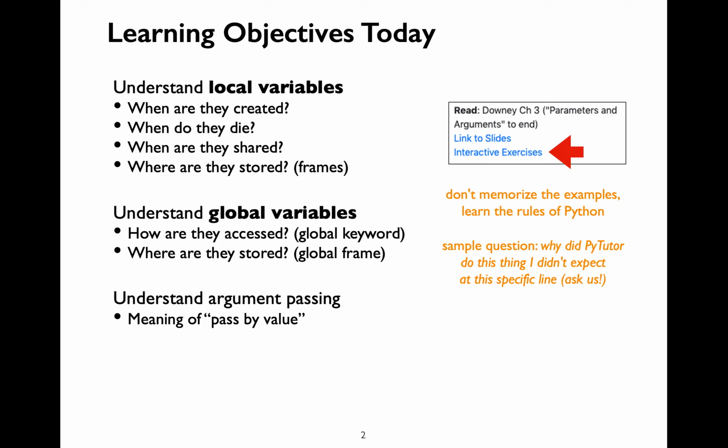In today's lecture, we are going to learn when variables die. We are going to understand rules for local variables, global variables, and argument passing. I'll be covering 10 rules which will enable you to understand the relationship between functions and variables. These rules are specifically applicable only to the Python programming language. Other programming languages might have different behaviors. We'll be covering examples where we have different variables that have the same name within different functions.